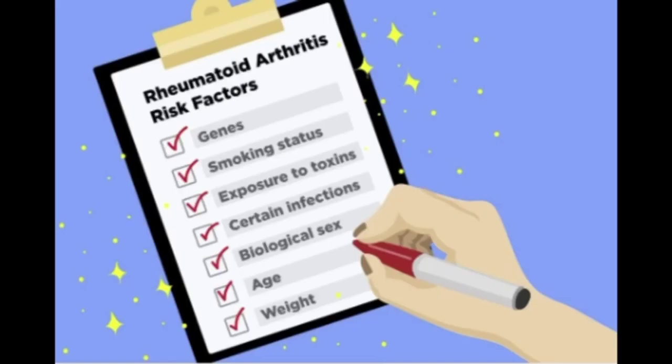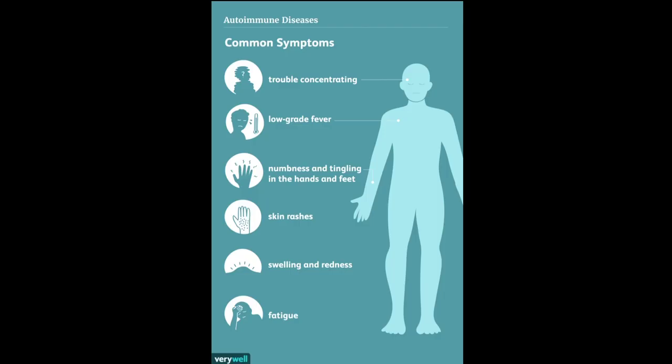There are also many risky behaviors and factors that can lead to an increased likelihood of having an autoimmune disease. These behaviors include smoking or working in proximity to toxins. Biological factors include being born female, with 78% of people with an autoimmune disease being female. Another factor is obesity. Symptoms of autoimmune diseases vary depending on the specific type and affected areas.